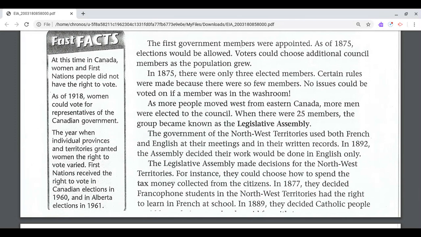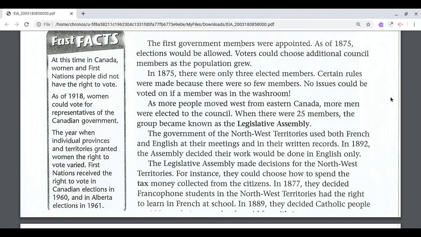In 1875, there were only 3 elected members. Certain rules were made because there were so few members. Certain rules, no issues could be voted on if a member was in the washroom. As more people moved west from eastern Canada, more men were elected to the council. When there were 25 members, the group became known as the Legislative Assembly.